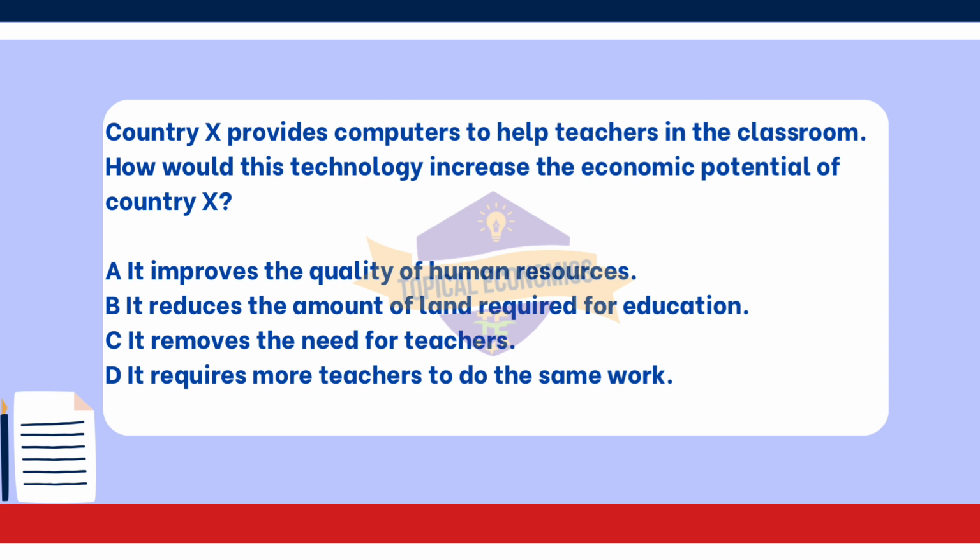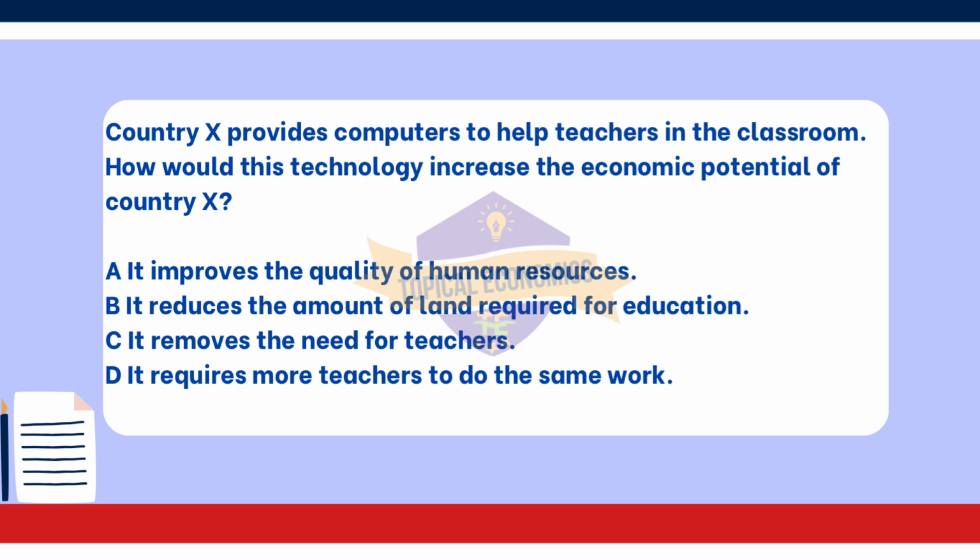Looking at the other options. Option B. It reduces the amount of land required for education, is not necessarily true. While technology can change the way education is delivered, it does not directly impact the physical space required for educational institutions. Option C. It removes the need for teachers, is incorrect. While technology can aid in teaching, it does not eliminate the need for teachers.